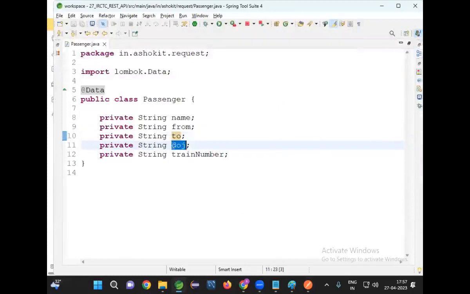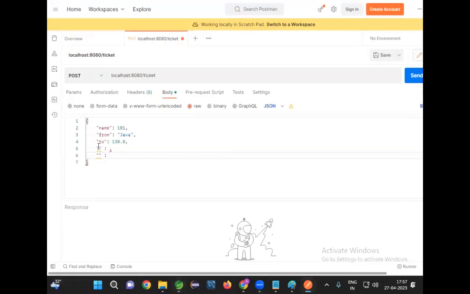This is one problem in Postman, we need to set the data the first time. Name, some value. Name in double quotes, it is a string value. From address, HYD, to Delhi.